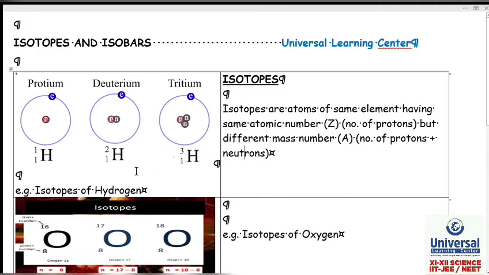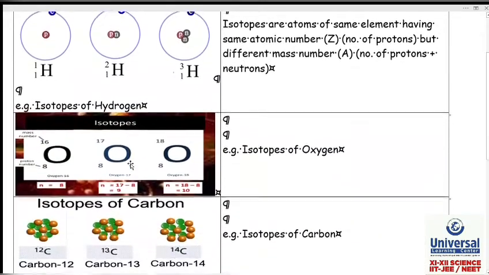So what are isotopes? Isotopes are atoms of the same element, having the same atomic number Z, the same number of protons, but a different mass number A. Different mass number means a different number of protons and neutrons. Let us take one more example.